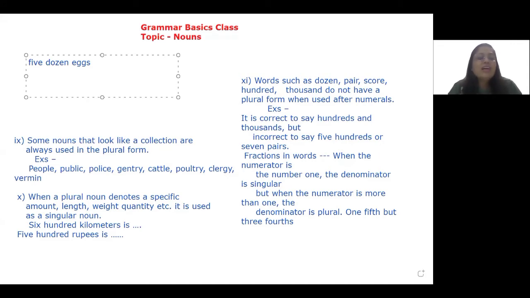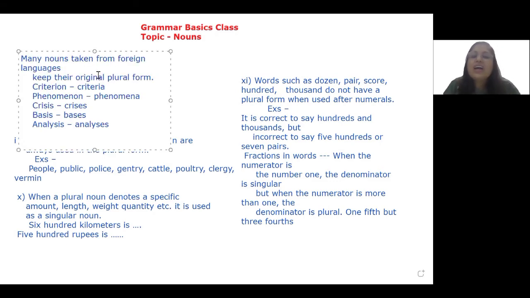And these are the areas from where errors are picked up and designed, right? Because if all grammar exercises were so easy and simple, everybody would score full marks. Isn't that so? I'm going to take up one more exceptional usage. I'm going to remove all this now, and I want to point out something.